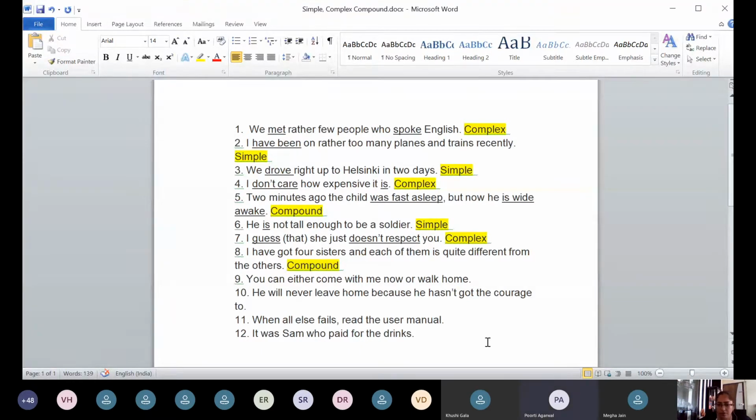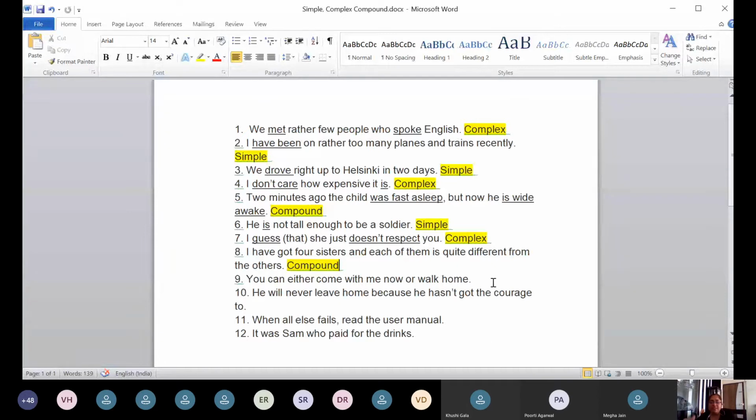Because these can be two different sentences. First one is you can either come with me now, or walk home. So or here can be a conjunction, and can here is the one verb, now is the other one. No, now is not a verb, but can you tell me which is the second verb? Walk. Walk is the second verb and come is the first verb. Very good. Thank you.